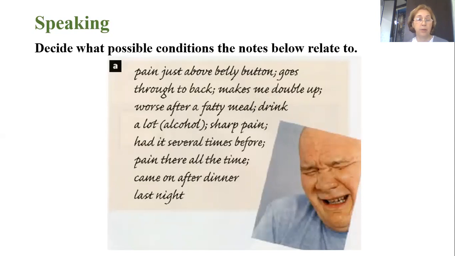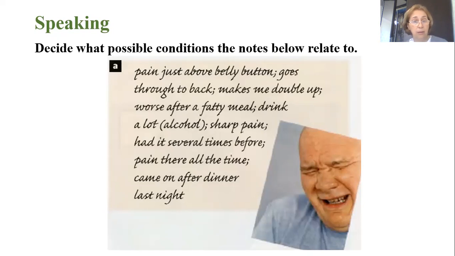What is your diagnosis? Can you see what the pain is associated with? Is it associated with movement or taking food?